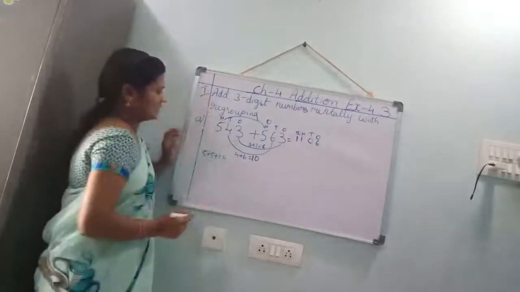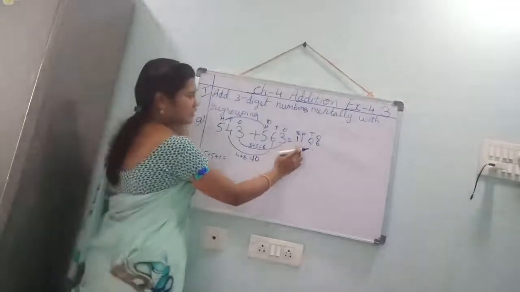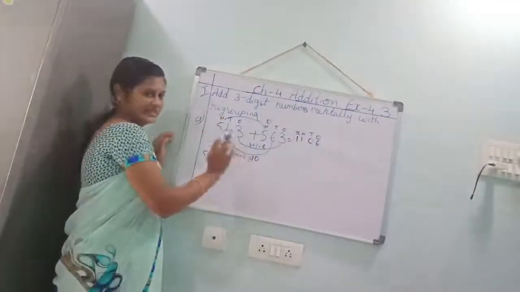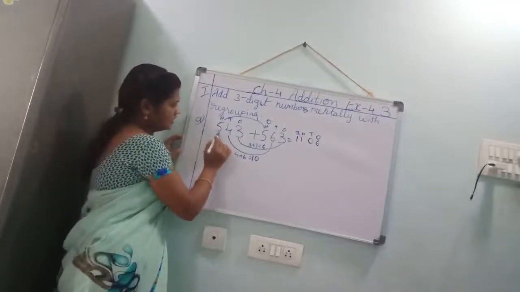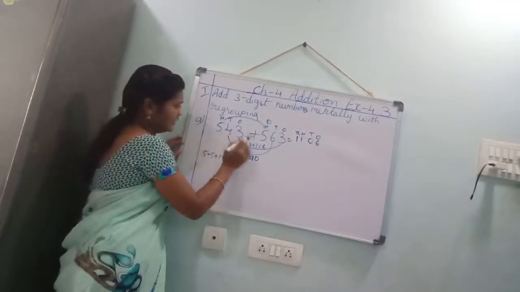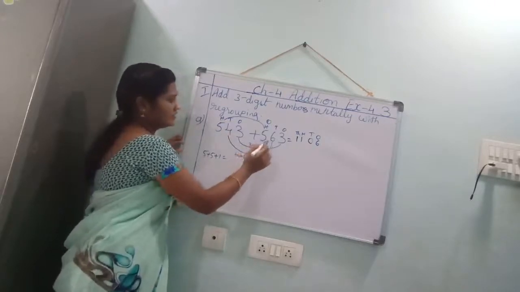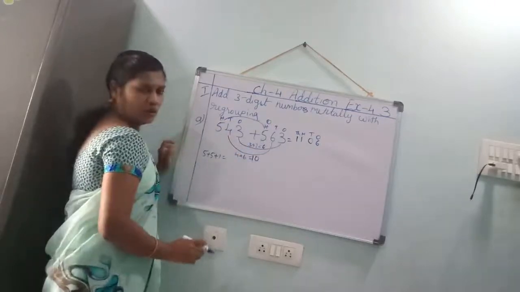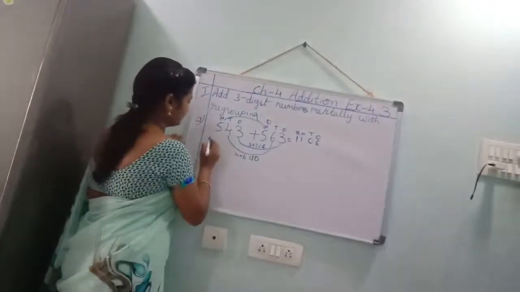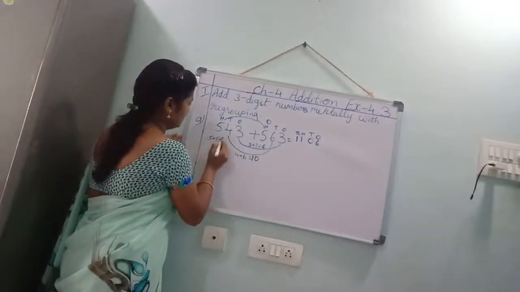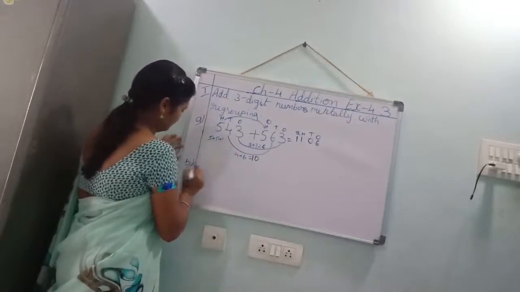What is that answer? 1106. 1106. See, what is that question? 543 plus 563 is equal to 1106. Understood, children? Now, next question.